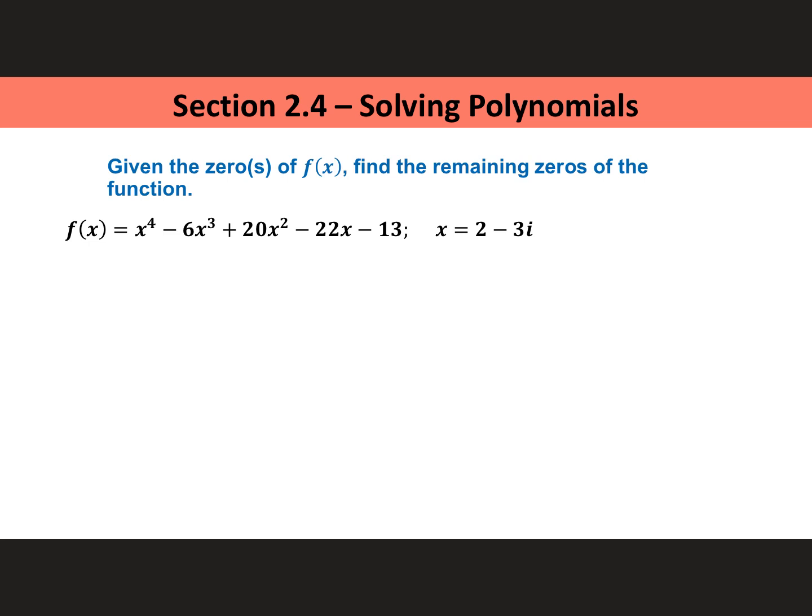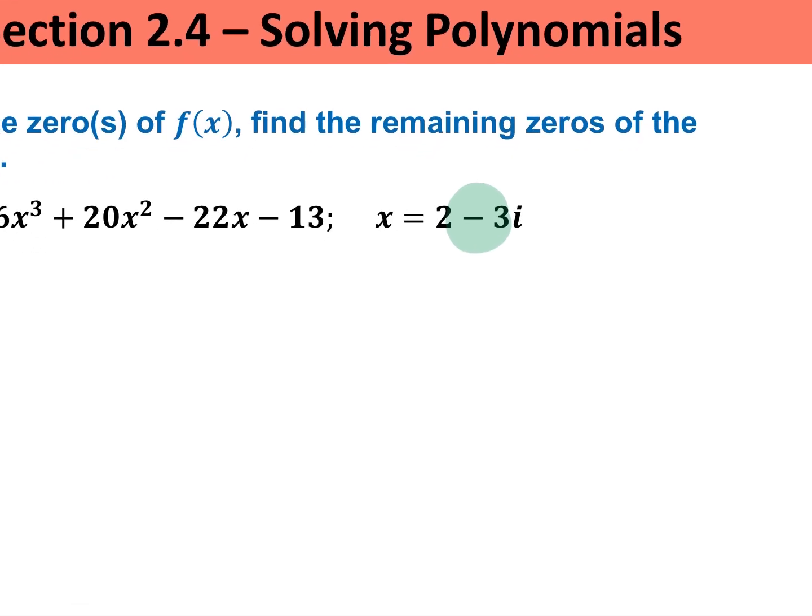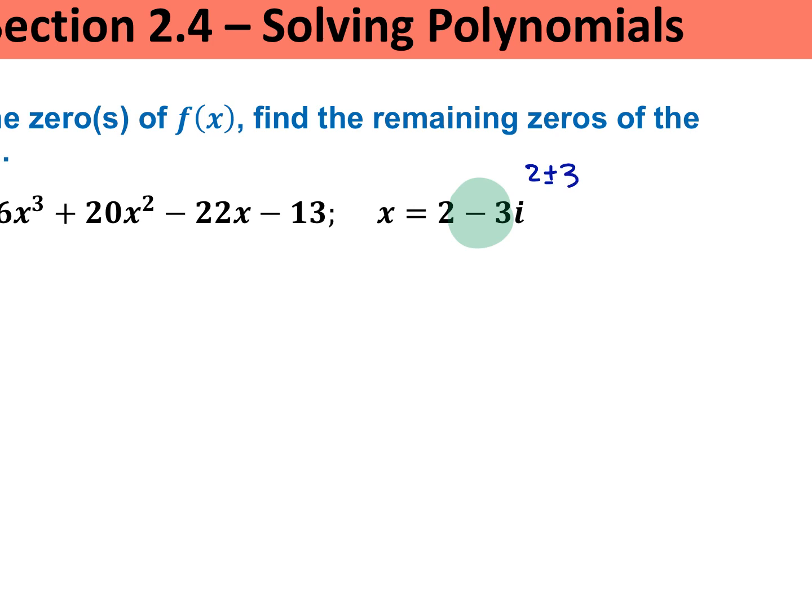Let's skip to this very last, number 14. Number 14 here. So we have this big quartic function, with the x to the 4th power. And we have a given 0 there. How many zeros have you been given? 2, right? Did you catch that? Because it's always plus or minus. This is 2 plus or minus 3i.